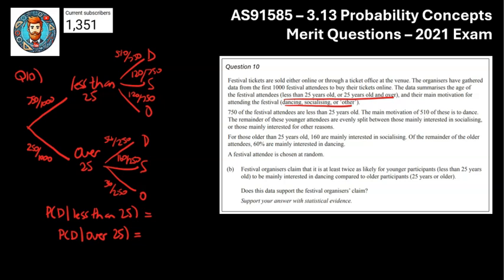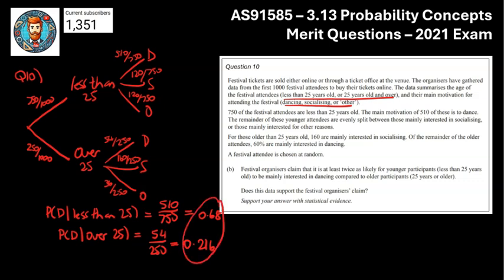So let's compare all those. It's going to be a bit annoying to deal with this, I think. Oh, no, it's not. We've got these probabilities in the tree. So this branch here, dancing, given they're less than 25, that's just going to be this number up here, isn't it? So it's already conditional. We've already got that there. So that's 510 over 750. I briefly thought we were going to have to multiply along the tree a few times, but luckily we don't need to do that because the tree's already got these conditional bits. And then probability of dancing, given they are old, converting that to the decimal, I got it written down here, 0.216.